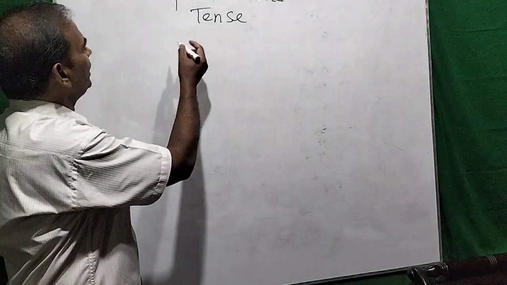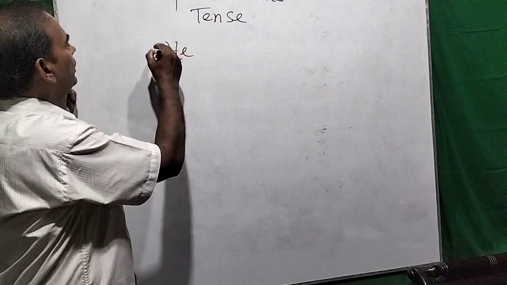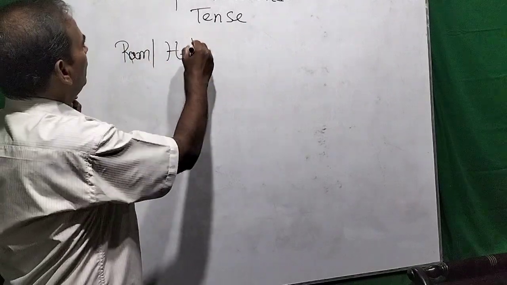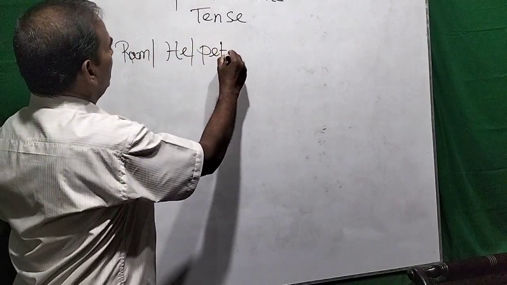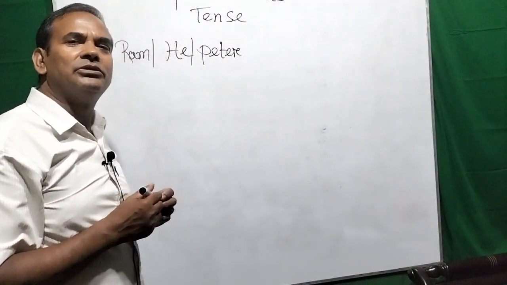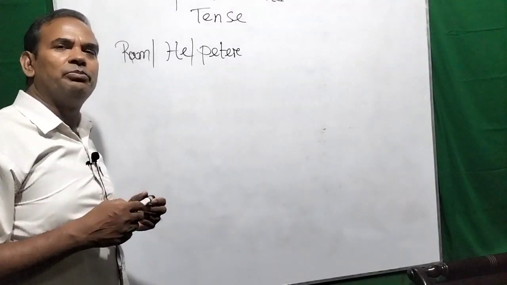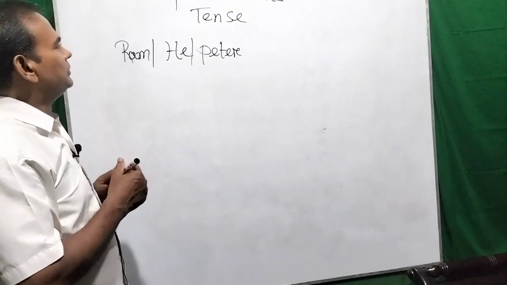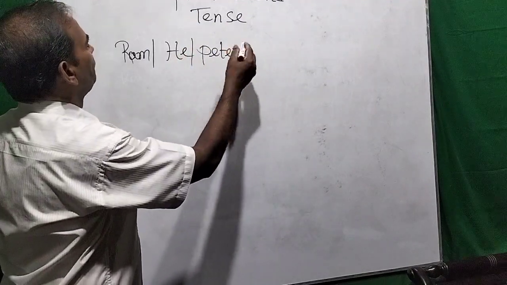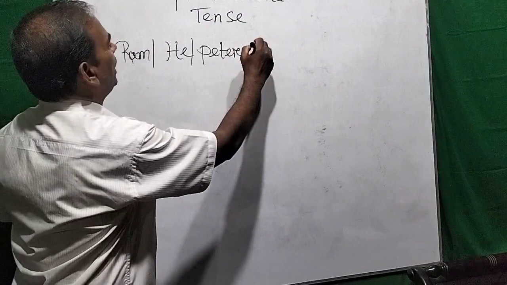If I use the subject he or a name, suppose Ram or Peter, any name you think, and gerund or verbal noun or some other third person singular number as I showed before, all these subjects take the present form of the verb.